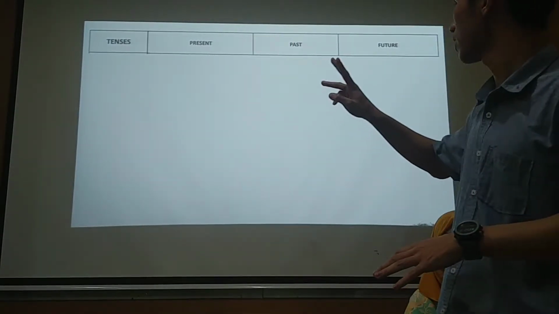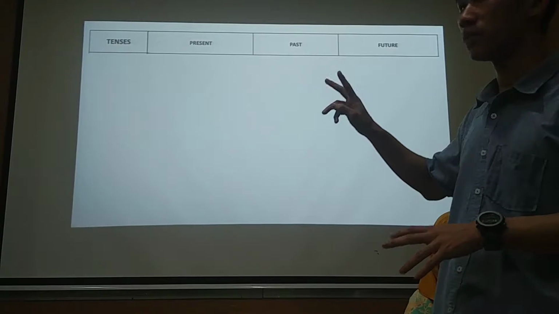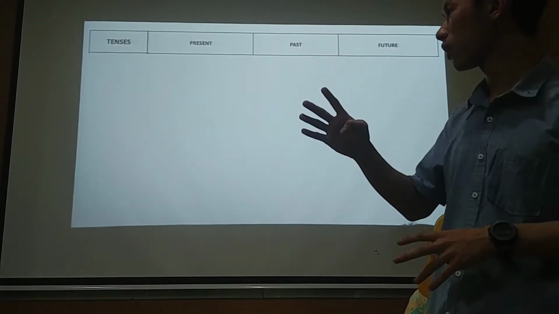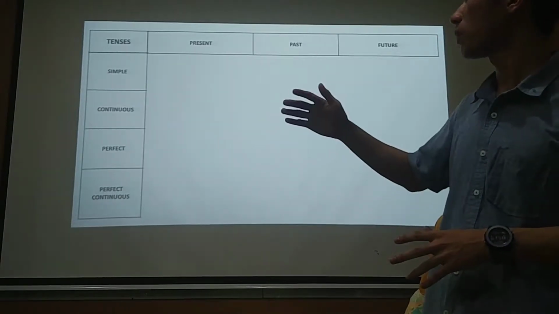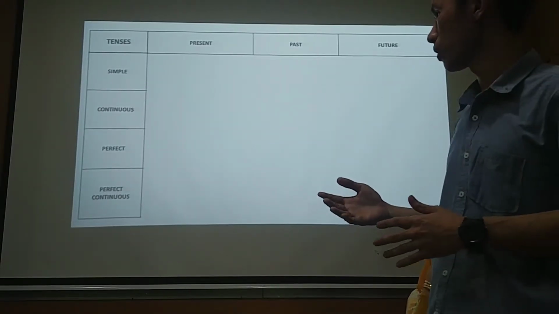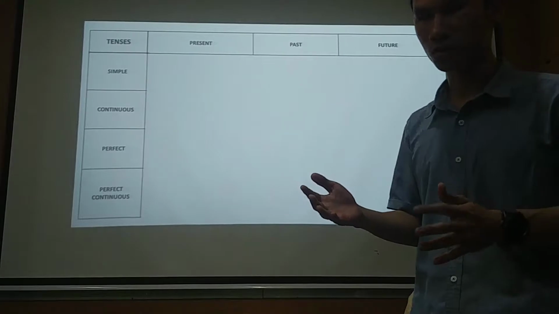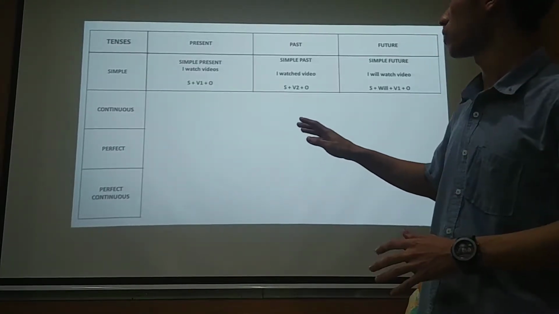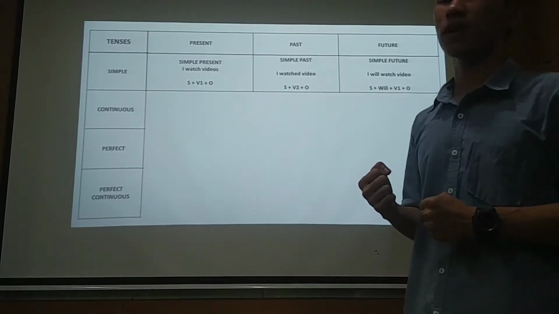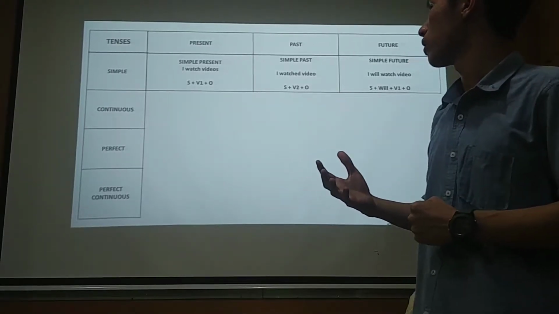And then in these 3 times, there are 4 differences of tenses. There is simple, and then continuous, perfect, and perfect continuous. What's the difference? Let's see. First is simple present. For example, like I watch videos.